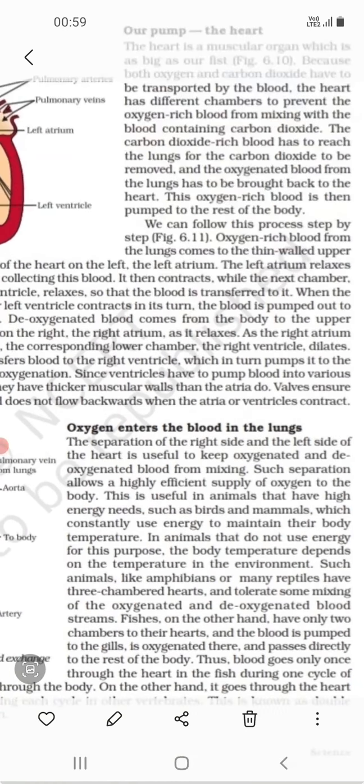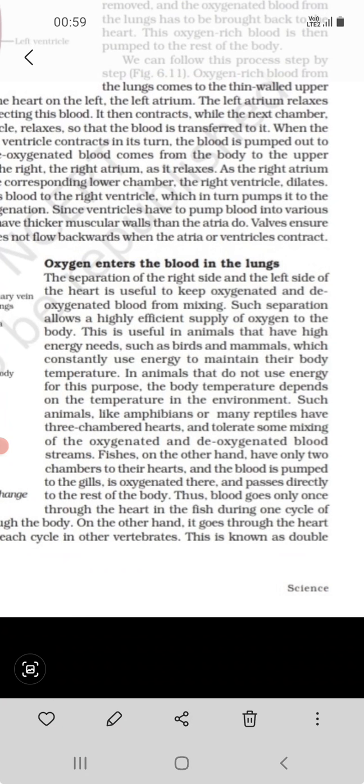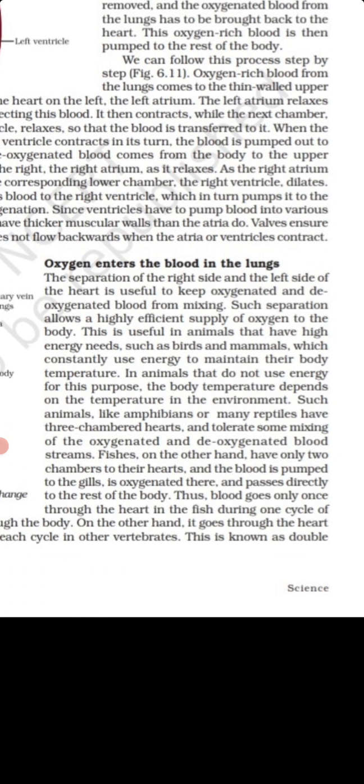Here are some important points in this topic. Animals like amphibians and many reptiles have 3-chambered hearts, which tolerate some mixing of the oxygenated and deoxygenated blood streams. So guys, the important point is that amphibians and many reptiles have a 3-chambered heart, fishes have only a 2-chambered heart, and human beings have a 4-chambered heart.